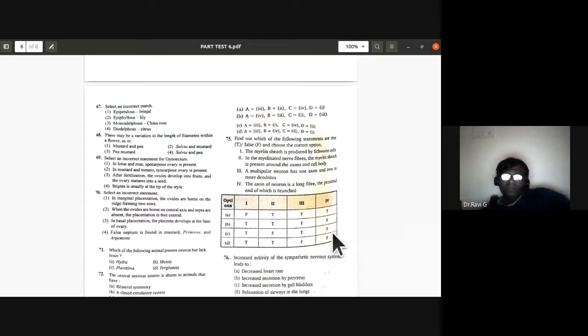Fourth one is false. So C is the answer. The axon of a neuron is a long fiber, so the distal end of which is branched. Okay, so the third option is the correct one. Fourth statement is wrong. Second statement is wrong. One and three are correct. So this is the correct option.